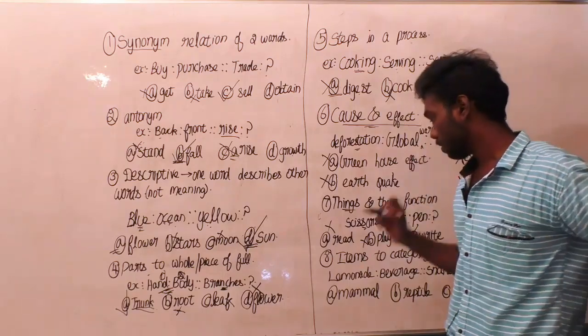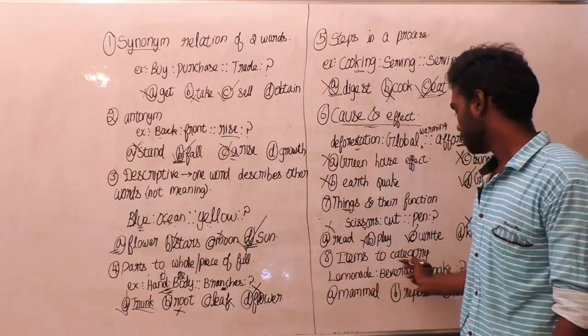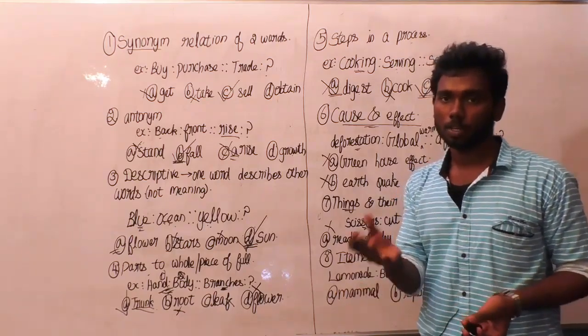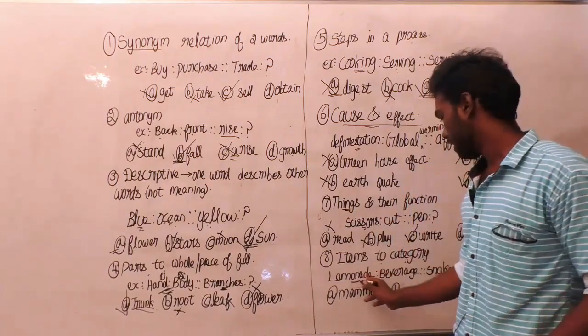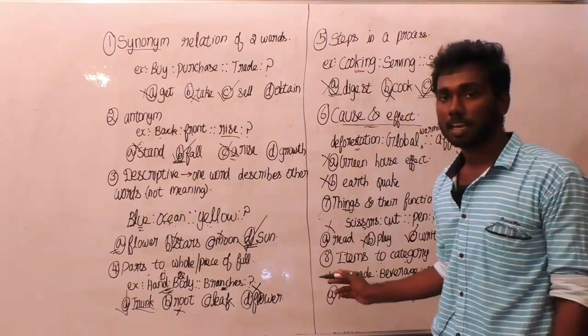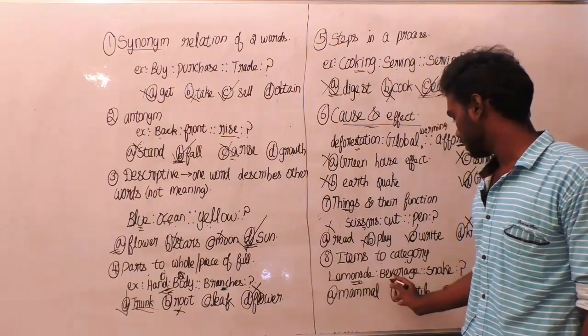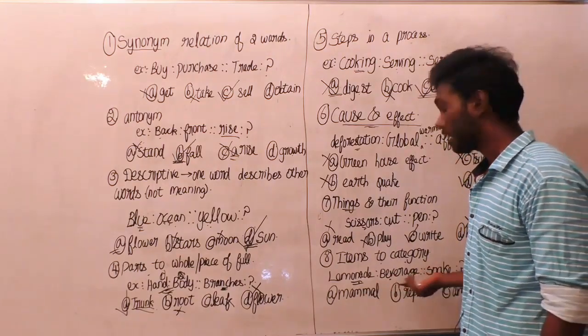And the final type of analogy questions asked in competitive exams is items to category. There are various items. They belong to each and one of the categories. Like lemonade. What is a lemonade? Lemonade is a juice made of lemon. Lemonade is a beverage. What is a snake? What is the category of a snake?